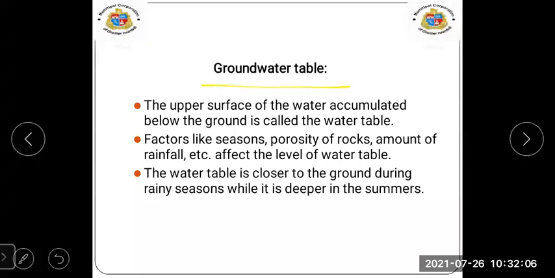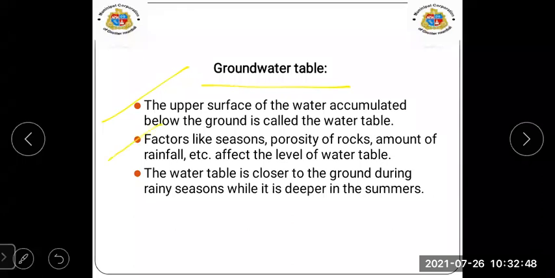Then groundwater table. Now what is groundwater table? The upper surface of the water which is accumulated below the ground is called the water table. As we know, the water which is there on the ground is known as groundwater. But here, what is the groundwater table? It means the first surface of the water accumulated below the ground, that is known as the groundwater table.